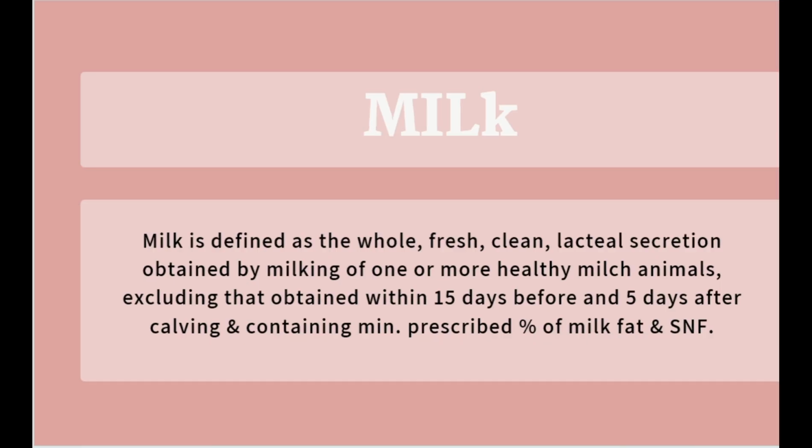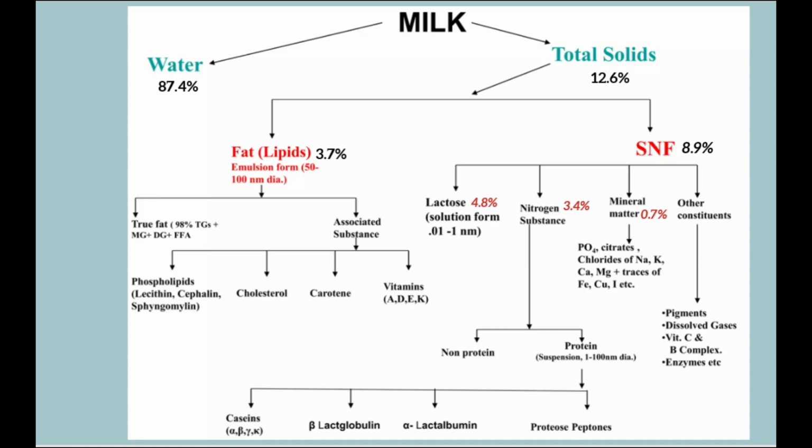So what is milk? As we know, milk is defined as a whole, fresh, clean lacteal secretion obtained by milking of one or more healthy milk animals, excluding that obtained within 15 days before and 5 days after calving, and containing the minimum prescribed percentage of milk fat and SNF as per FSSAI. Now we will move ahead towards the composition of milk.